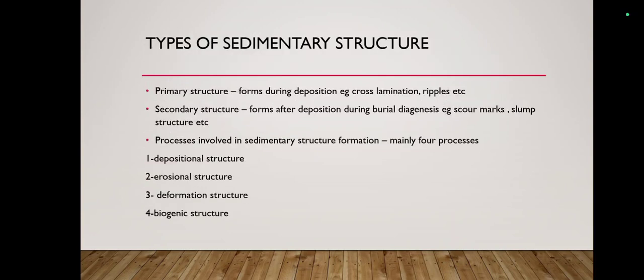Now coming to the types of sedimentary structure, you can ask me what the different types of sedimentary structure are. It is of two types, primary and secondary. Primary structure forms during the deposition, for example cross lamination and ripples. Secondary structure forms after the deposition during burial diagenesis, for example scour marks and slump structure.